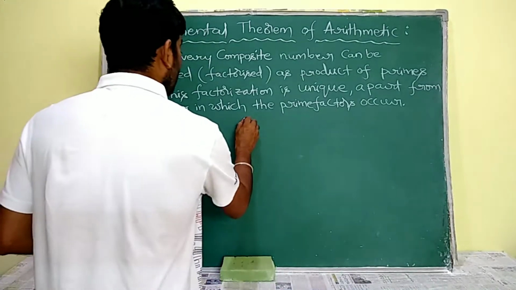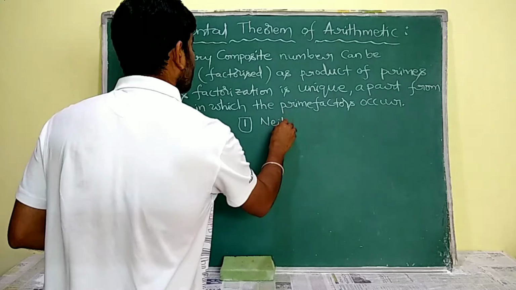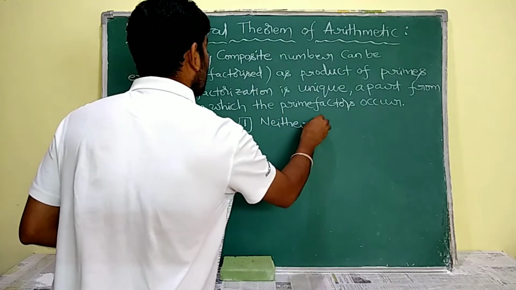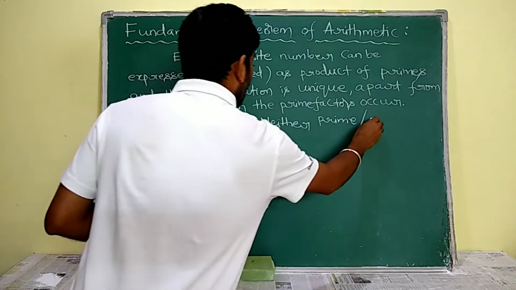See, we know 1 is neither prime nor composite.